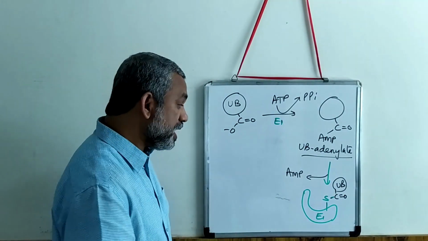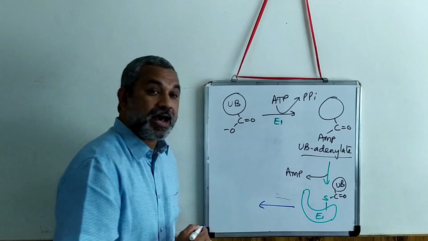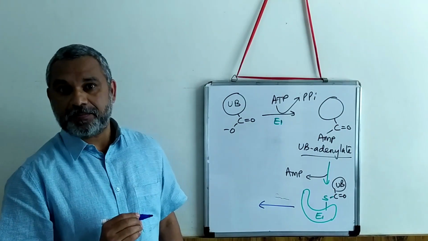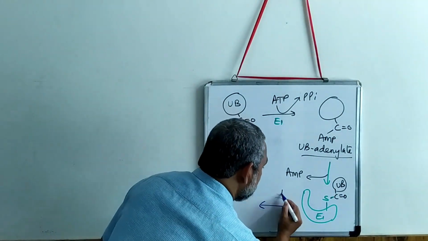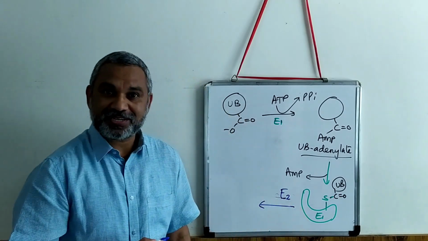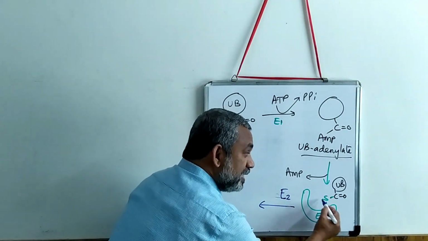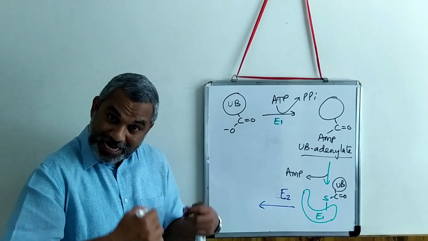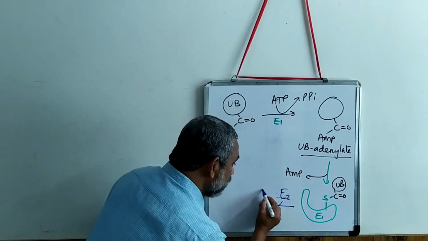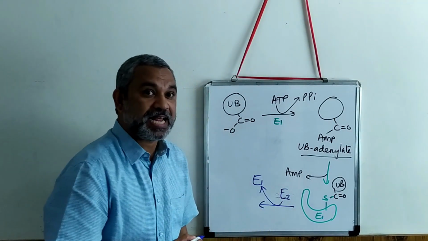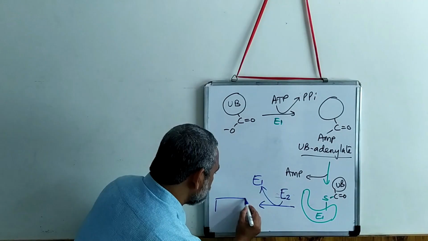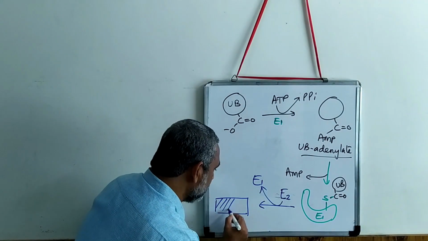Step number 2 is, once this is done, now the next enzyme comes. The conjugating enzyme E2 comes into the picture, and E2 will transfer this ubiquitin to itself. So E2 will remove the E1 enzyme, and assume this is the E2 molecule.